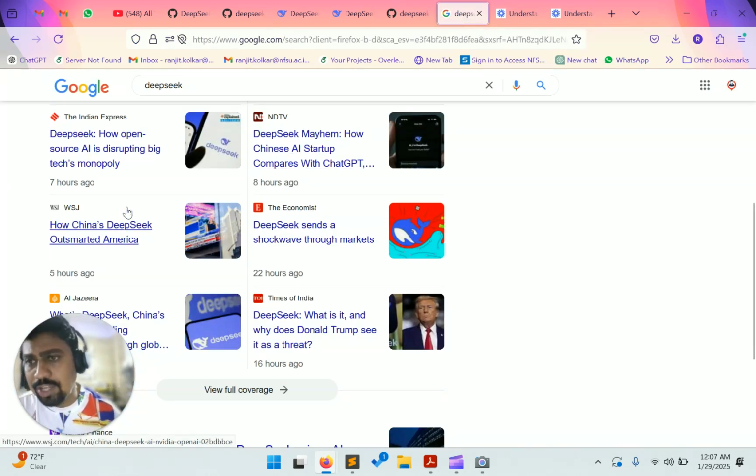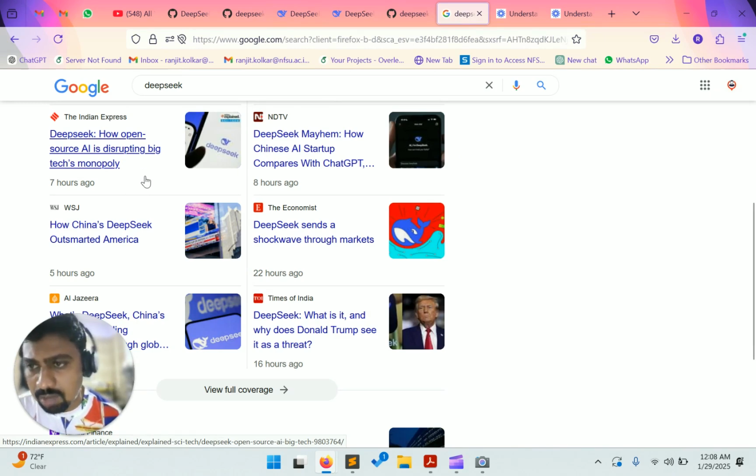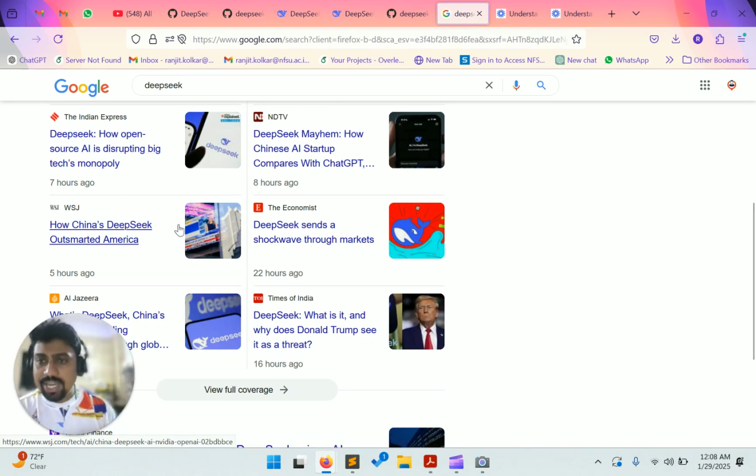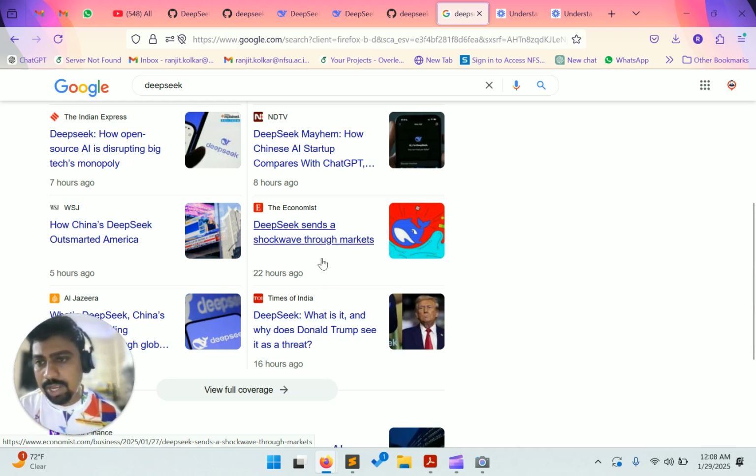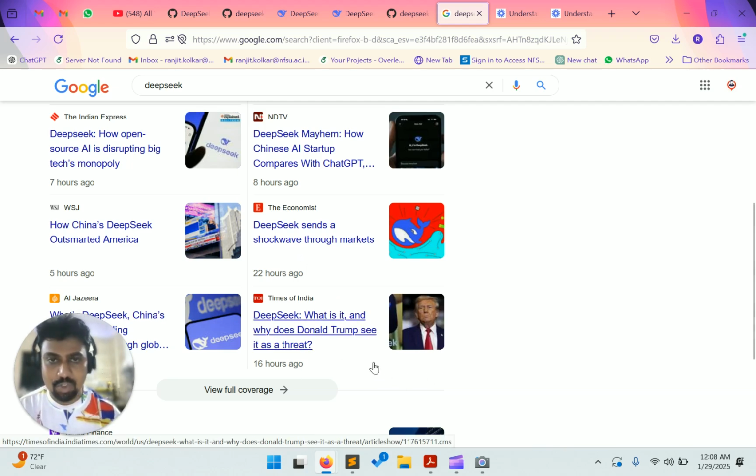If I read the news here, you can see how open source AI is disrupting big tech's monopoly, how China's DeepSeek outsmarted America, and also what it is and why Donald Trump sees it as a threat. So that means everybody is talking about that, and DeepSeek sent a shockwave through the market. We will see exactly why DeepSeek sent this shockwave through the market, why it outsmarted America, how the China keyword came into it, and why it is a threat that Trump is talking about.